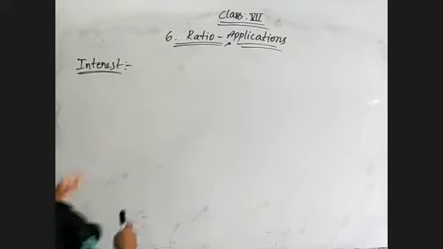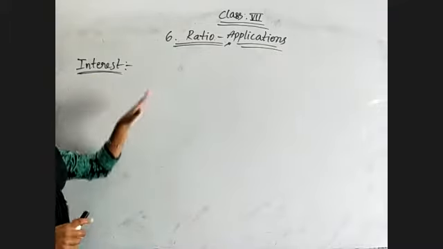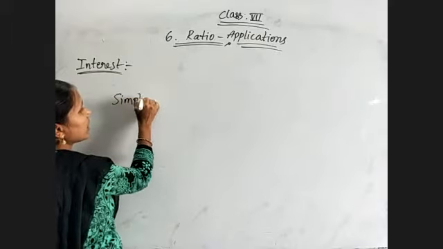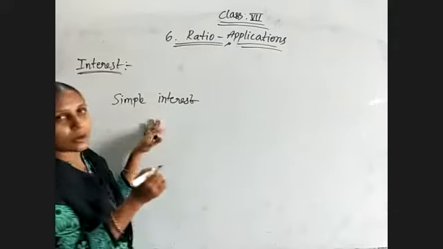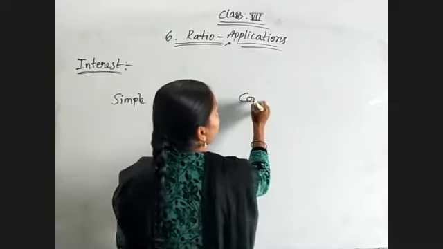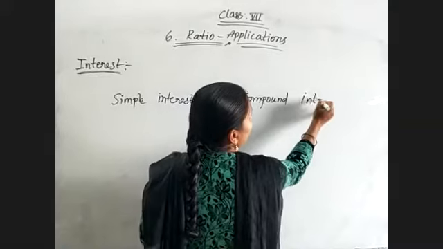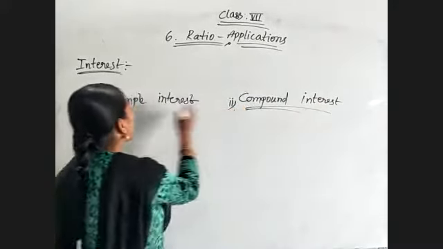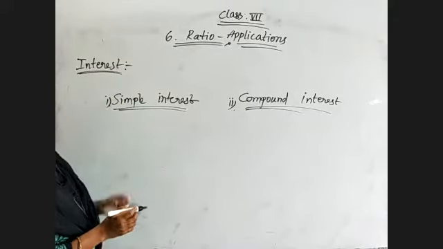Okay, interest is of two types we are getting: simple interest and compound interest. Simple interest is nothing but... so now we are going to learn about only simple interest. But what is meant by simple interest and what is meant by interest, we will see first. Simple interest and compound interest. Before going to it, what is meant by interest, we will see.